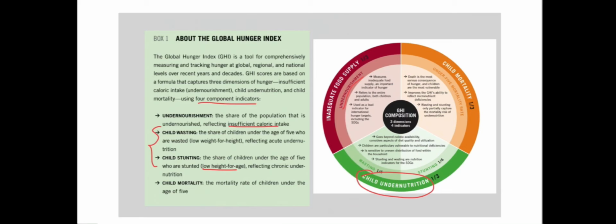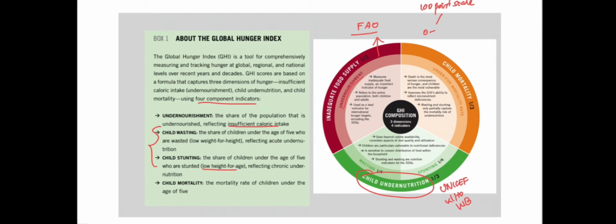With respect to the data collection about these four indicators, these two organizations depend on various organizations. For example, undernourishment data is sourced from FAO, that is the Food and Agriculture Organization. Child mortality data depends on the UN Inter-agency Group for Child Mortality Estimation. And wasting and stunting data is collected from the joint database of UNICEF, WHO and World Bank. Based on the values of the four indicators, the Global Hunger Index determines hunger on a 100-point scale,